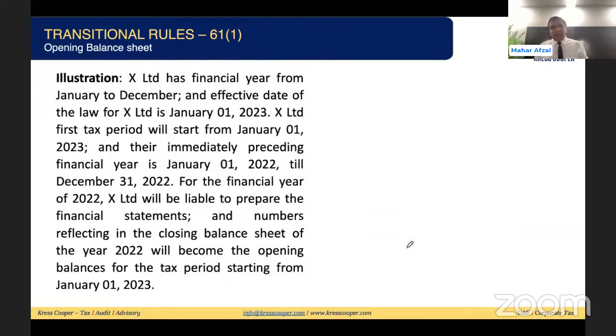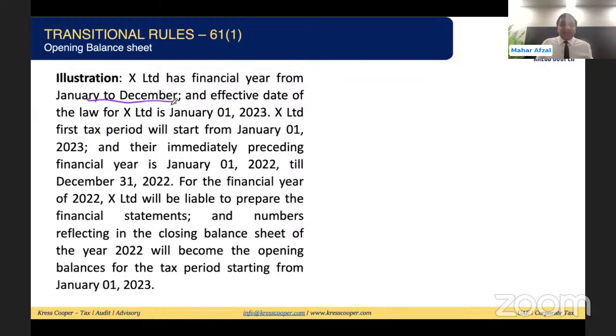So this is the same example discussed on our previous page. X Limited has a financial year from January to December. And the effective date of the tax law for X Limited is 1st of Jan 2023. X Limited's first tax period will start from 1st of Jan 2023, and their immediately preceding financial year is 1st Jan 2022 till 31st December 2022.